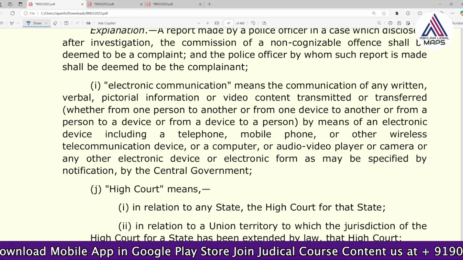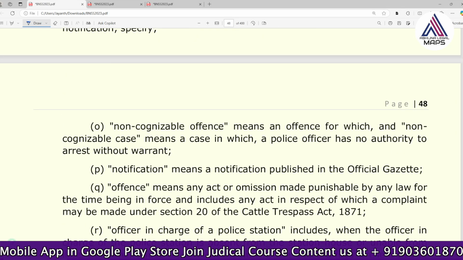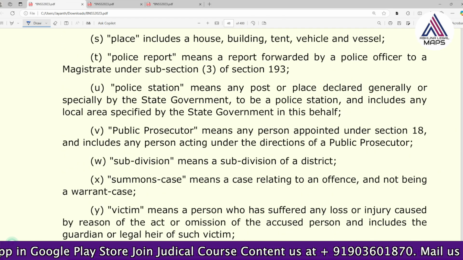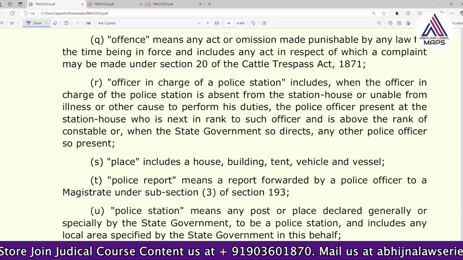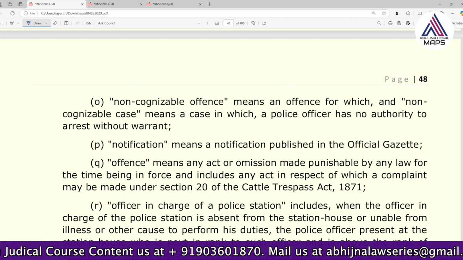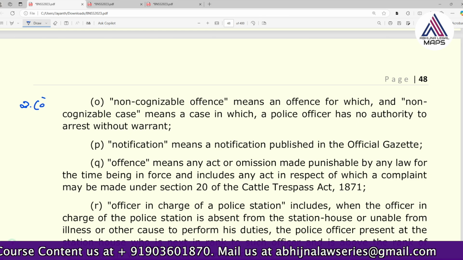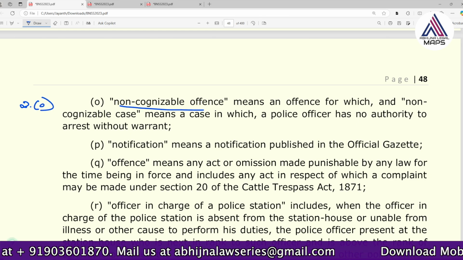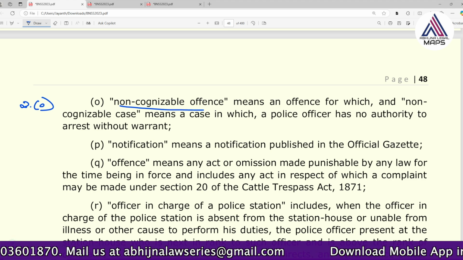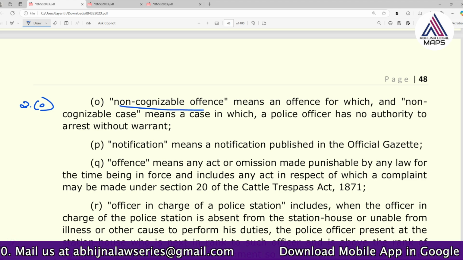What is the other part of this? It's a non-cognizable offense. Section 2O, what does it say? Non-cognizable offense. I suggest all of you to prepare notes then and there itself. Whatever I say, please make important points out of that. Through that you can write.